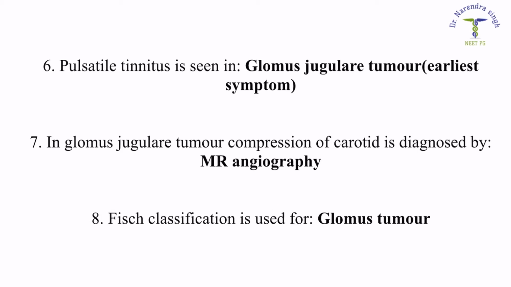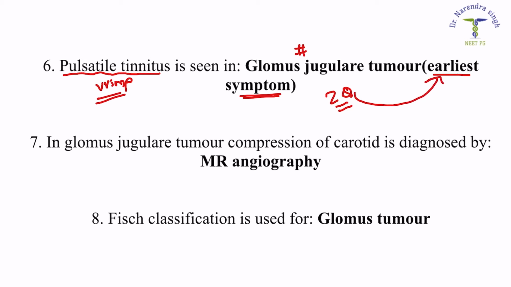Question number 6, which says pulsatile tinnitus. Pulsatile tinnitus is a very important question in NEET PG, and it asks where it is seen. So this is the earliest symptom in glomus jugulare tumor. This question comprises two questions. The first says pulsatile tinnitus is seen in glomus jugulare tumor, and the second says the earliest symptom in glomus jugulare tumor is pulsatile tinnitus.